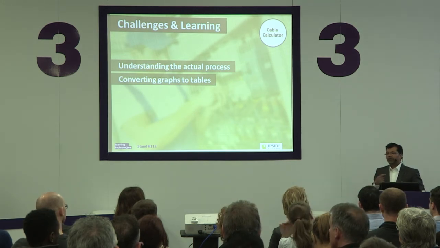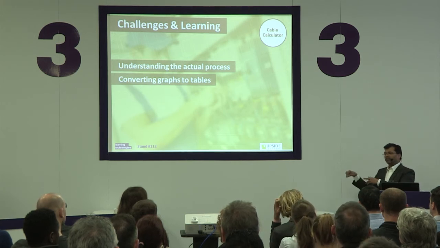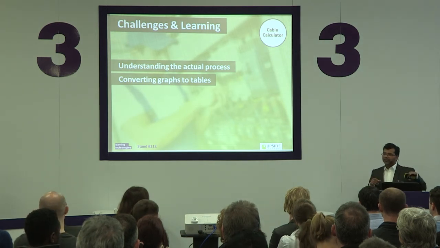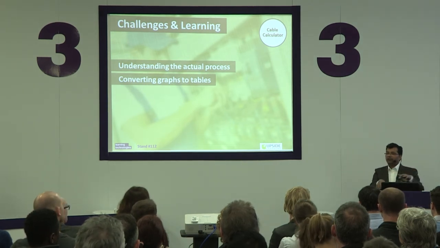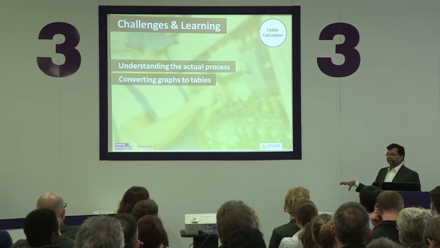Now what you're doing when you're doing it manually is, you find one value, you go to the chart, you find the other value, you put it somewhere, insert it in another formula, and then calculate. Here, the moment you find this value, it has already found the other value for you, and it's ready to give you the calculation on the basis of the formula that's there after that.